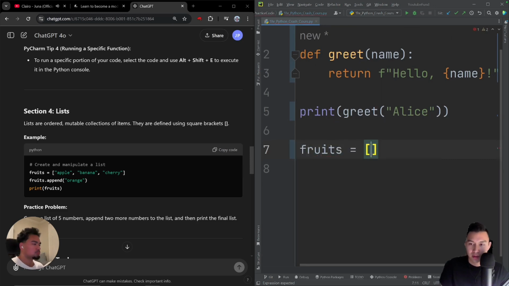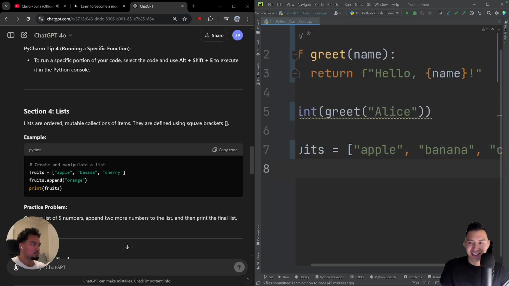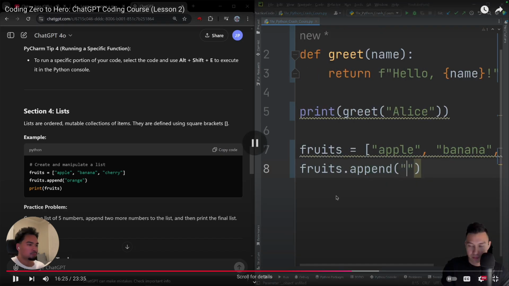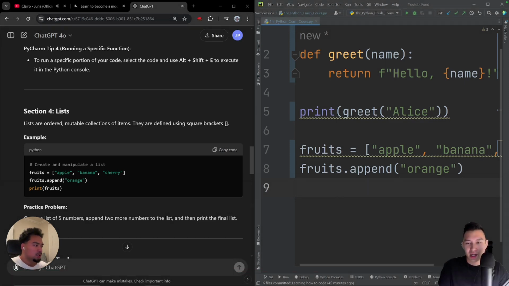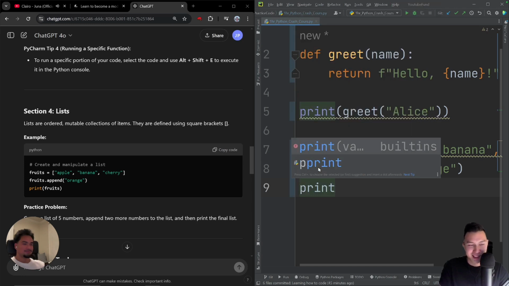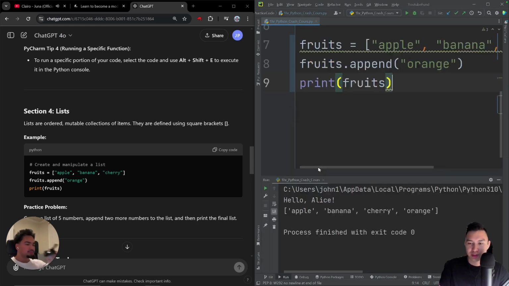Fruits equals. I wonder how long it takes to really learn how to code. I feel like if I really go crazy, which I'm going to, I'm not kidding you, I'm gonna try to do this a lot. You're gonna see some crazy content releases. Fruits dot append. Honestly, you never truly know how to code. I've been coding for almost 10 years now and I'm still learning every day. Orange. But to be good enough to get things done, probably like a year. I know this was a finance channel at the start, but to be honest, I'm going to do whatever makes me happy. So if what makes me happy is finance content, I'm gonna do that. But right now, I want to learn how to code, so I'm pretty much just gonna code.